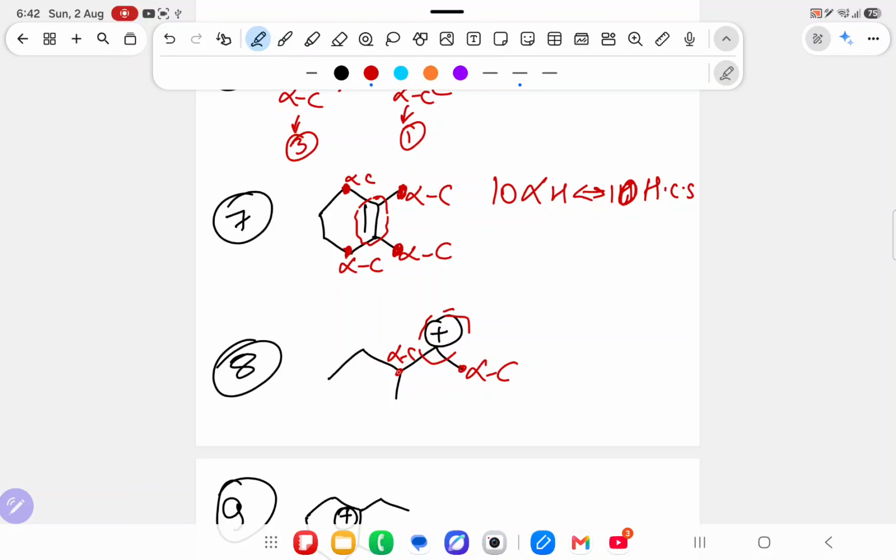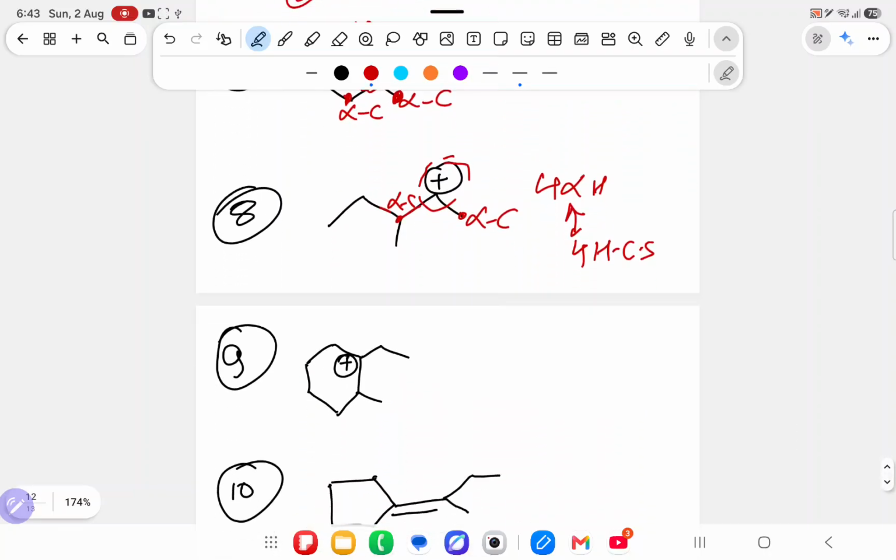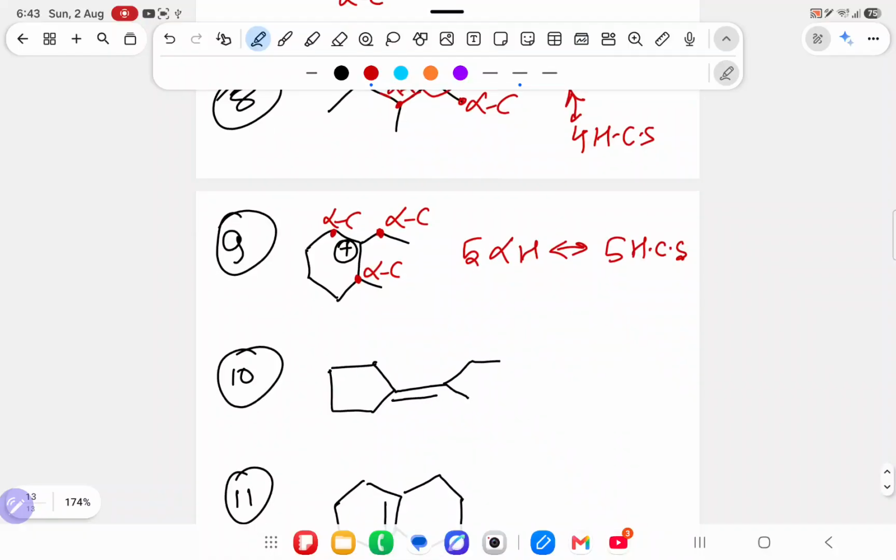It has 3, it has 1, 2, 3 bonds so 1. 4 alpha hydrogens means 4 hyperconjugating structures. This plus has alpha carbon, alpha carbon, alpha carbon. It has 2 hydrogens, it has 2, 2 plus 2 is 4, it has 1, 5 alpha hydrogens, so 5 hyperconjugating structures.